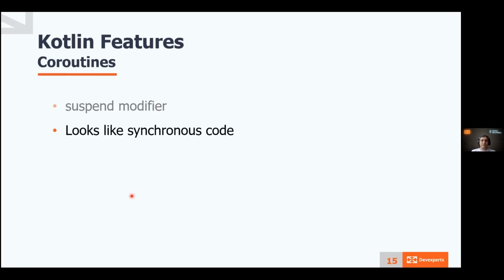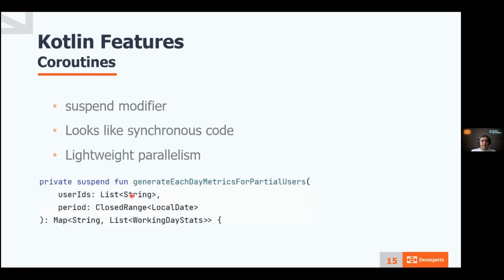The code that you write with coroutines looks like asynchronous code with suspend modifier. So it's easier to support such code because it's the same paradigm as you write usual code. You can run a million tasks in coroutines in parallel, and you don't get out of memory exception or something like that, comparing to the threads approach.